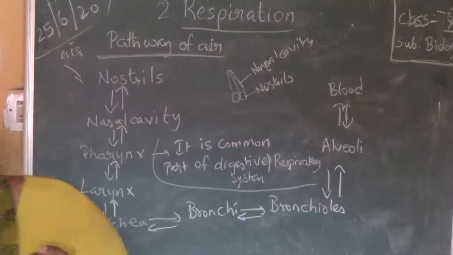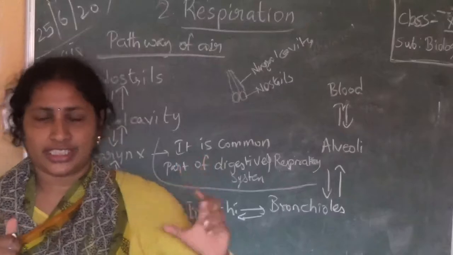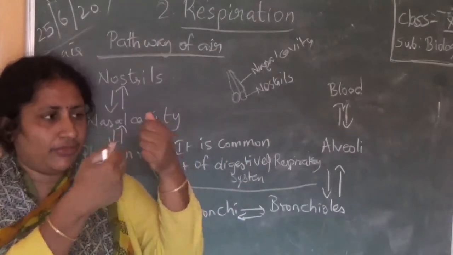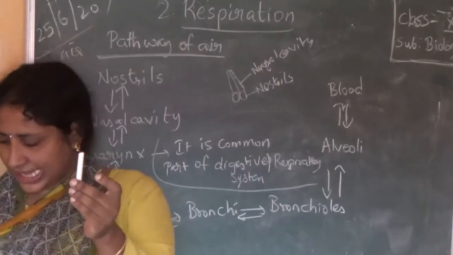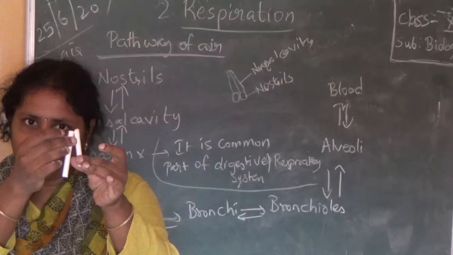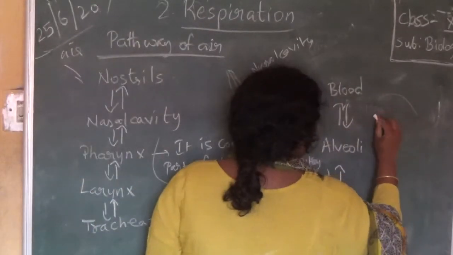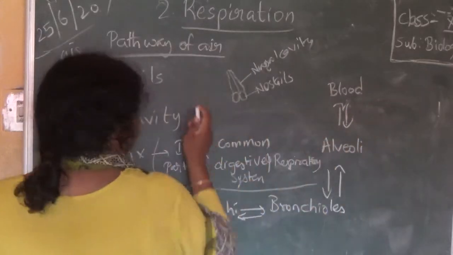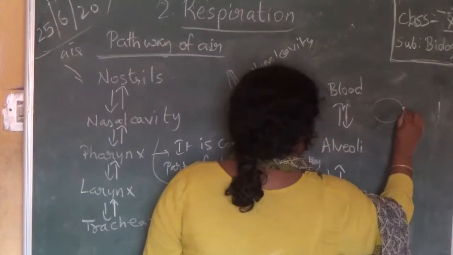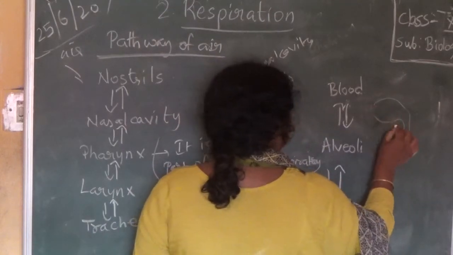If you see, remember the digestive system, food pipe and windpipe. If food pipe is like this, after this, this windpipe will be present. Draw the diagram. So this is our mouth.